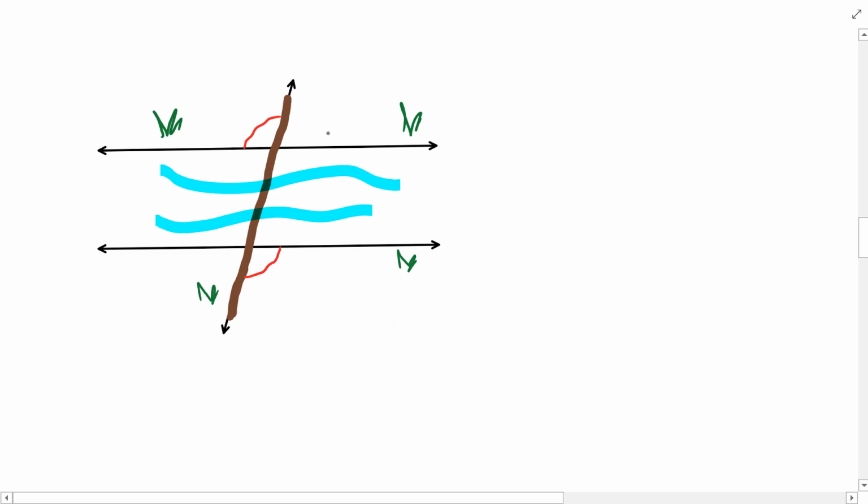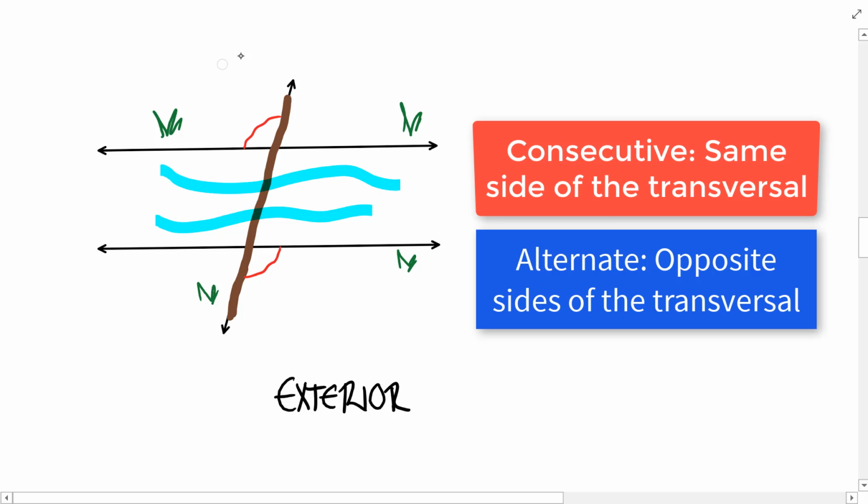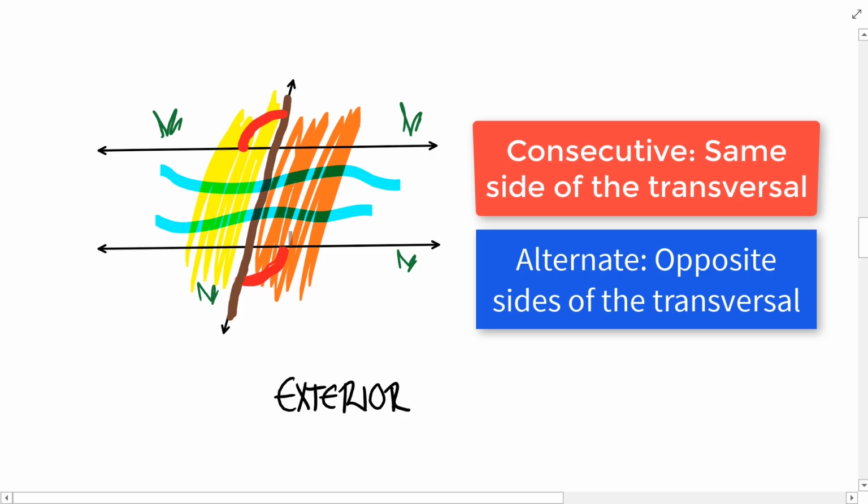I have some more exterior angles. Both of these angles occur on the riverbank, which would be the exterior. And now I need to determine if they are alternate exterior on alternate sides of the transversal or on the same side. Are these on alternate sides of the bridge or same side?